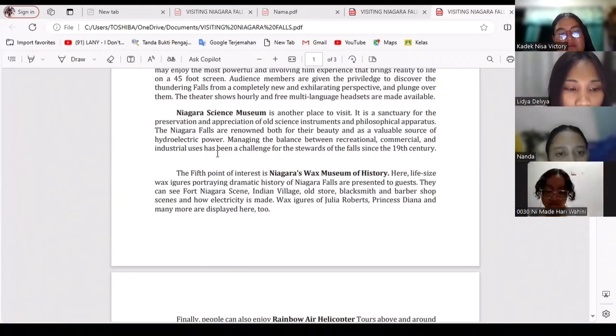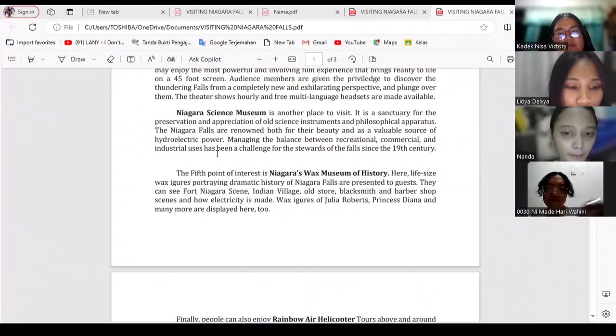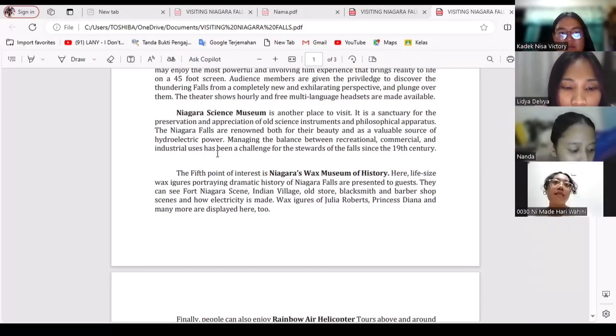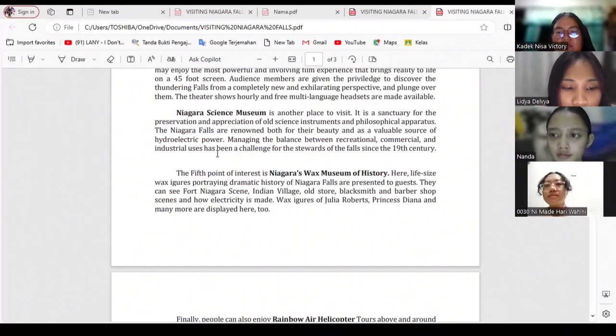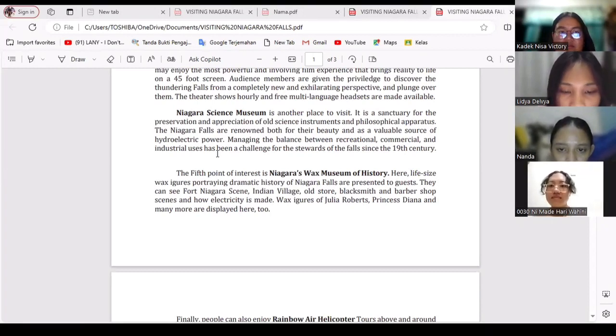The Niagara Falls are renowned both for their beauty and as a valuable source of hydroelectric power. Managing the balance between recreational, commercial, and industrial uses has been a challenge for the stewards of the falls since the 19th century. The fifth point of interest is Niagara's Wax Museum of History.